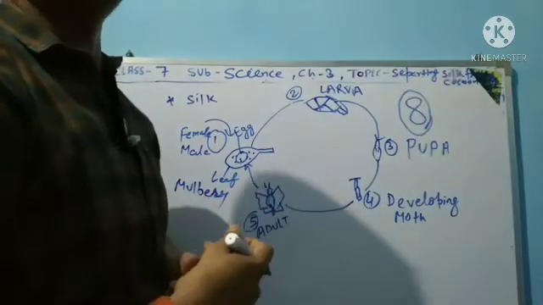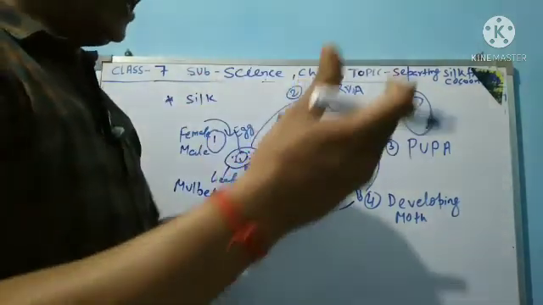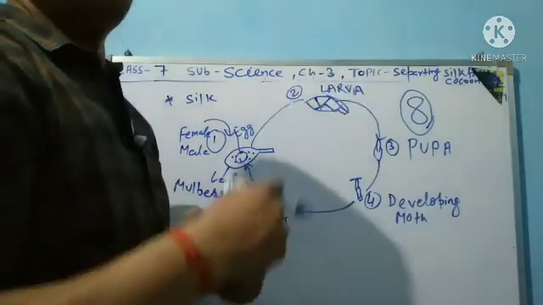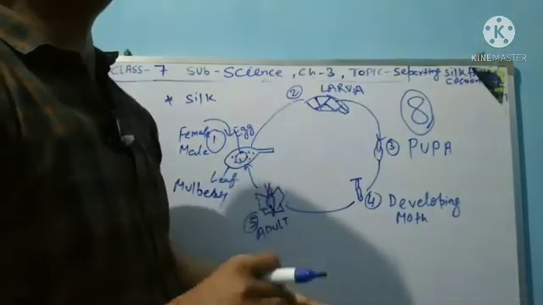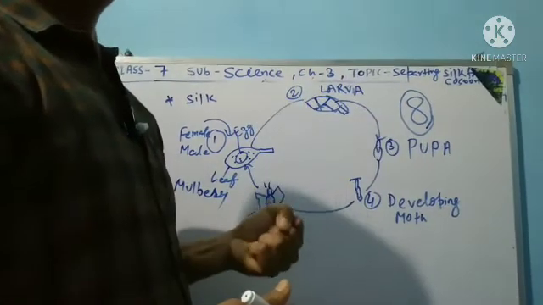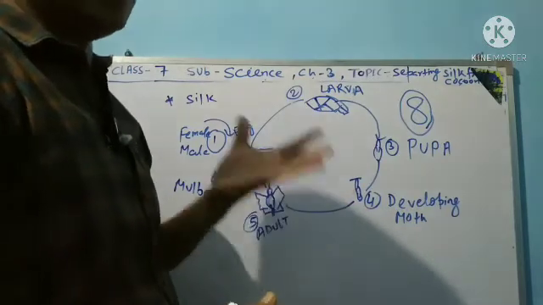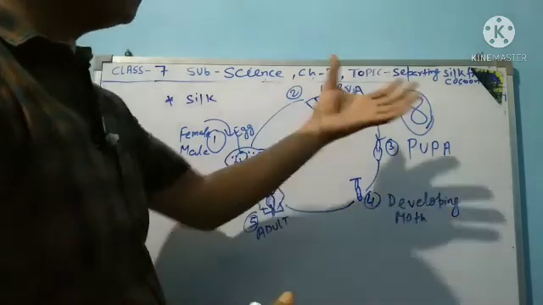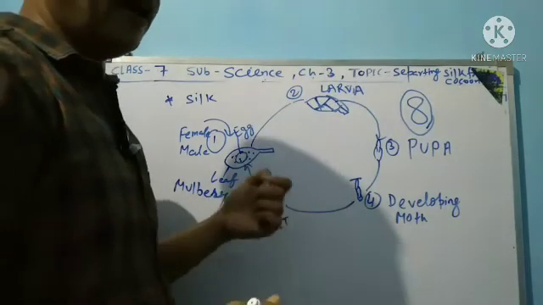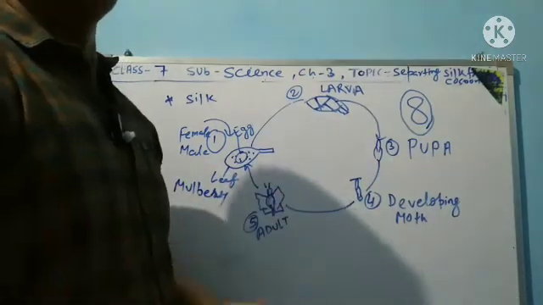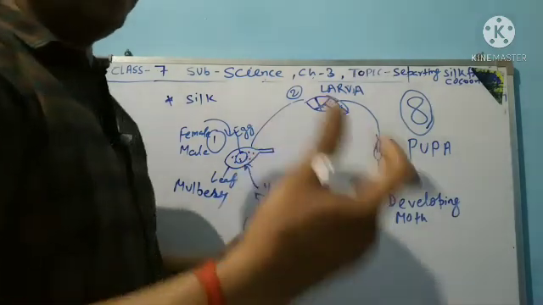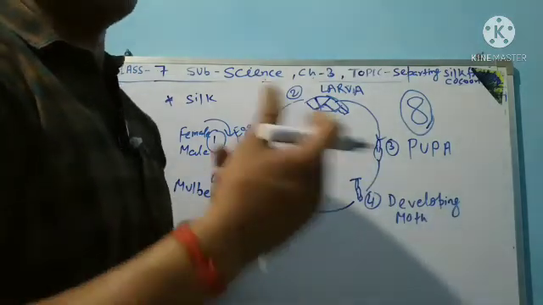The 8 types of rings are present inside the larva's mouth, and in 25 to 30 days in sunlight, that protein produces a thread whose hardness is like steel. That is called the pupa.